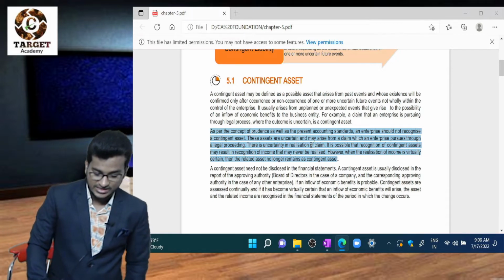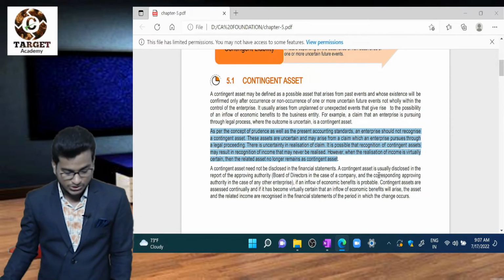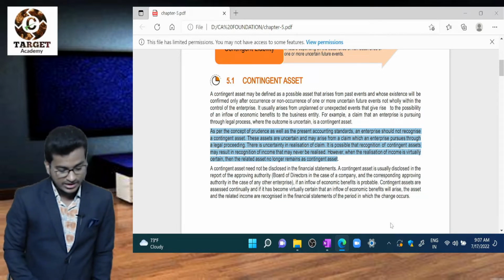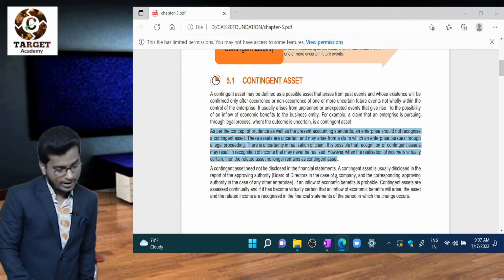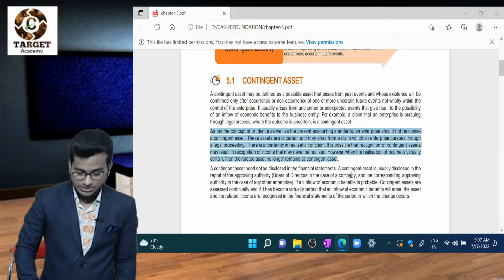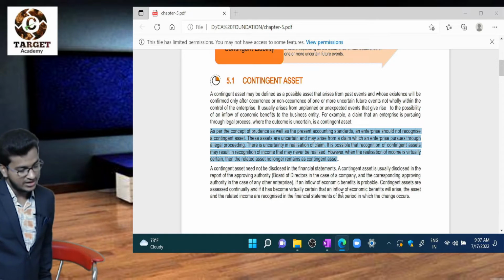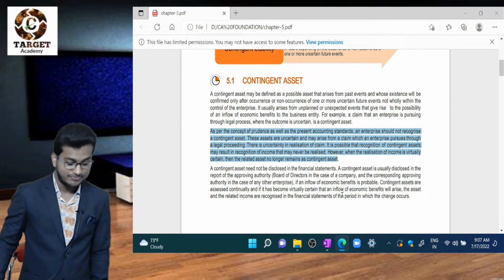These assets are uncertain and may arise from a claim which an enterprise pursued through legal proceedings. We know that there is uncertainty in realization of the claim. Yes, we may win or we may lose. It is possible that recognition of a contingent asset may result in recognition of income that may never be realized.